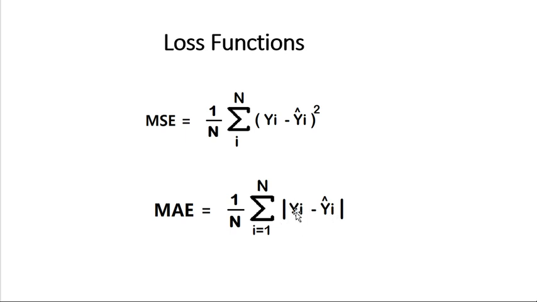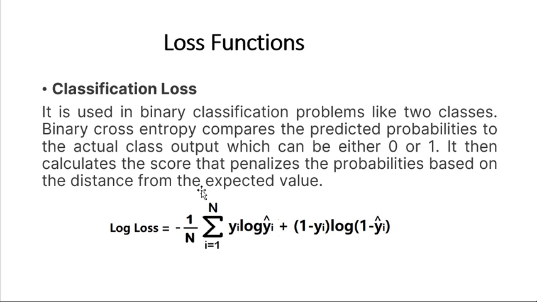That is, actual value minus predicted value. If this value is negative, then taking the magnitude, the absolute value, it will become positive. So these are the two types of functions in the case of regression. Next we will see the classification part.